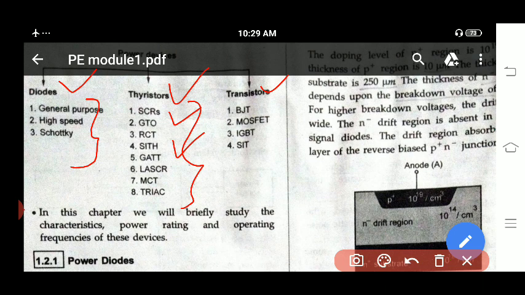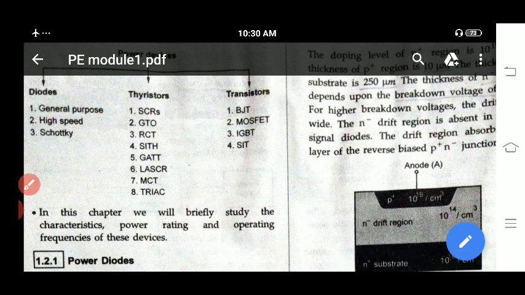In transistors, we have BJT, MOSFET, IGBT, SITH. Already you have studied the properties of all these transistors. And in your power electronic applications you are using these components as a switch, as an on and off switch.